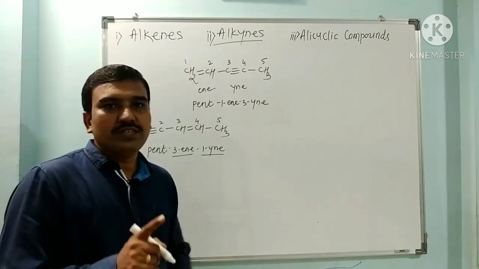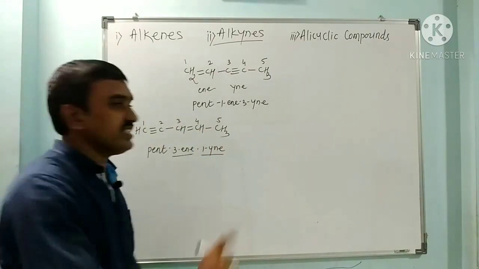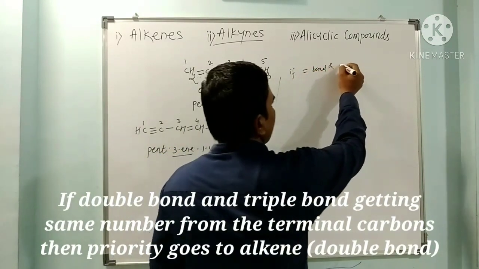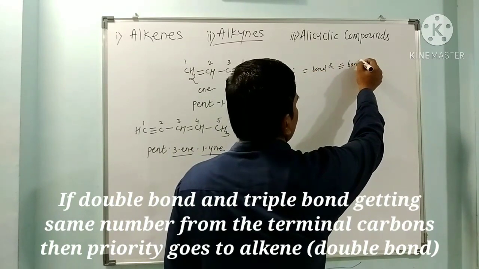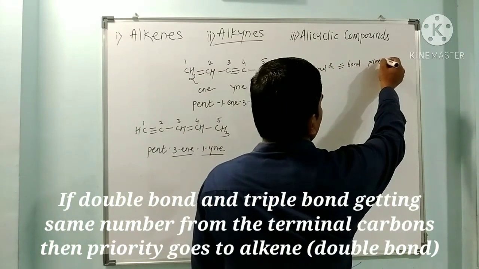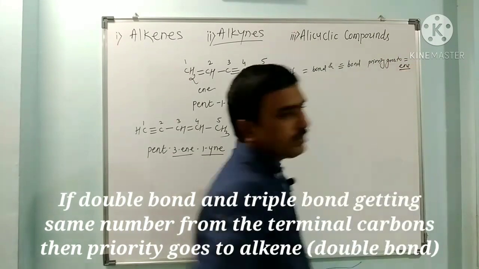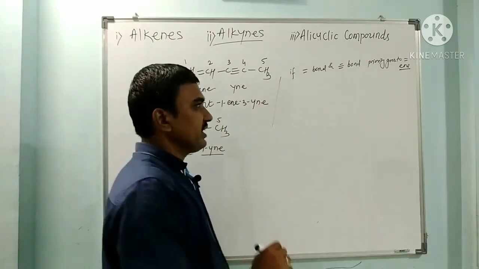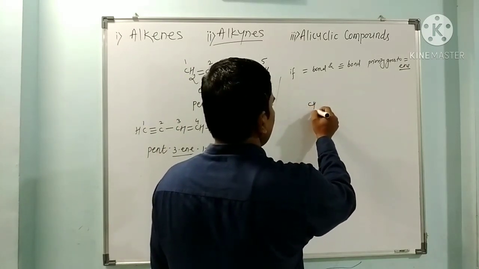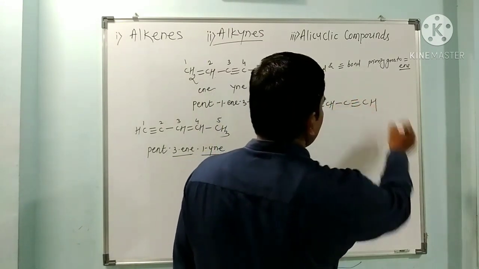If the double bond and triple bond are getting the same number, then priority goes to the alkene, "ene". See here the example, CH2=CH-C≡CH.